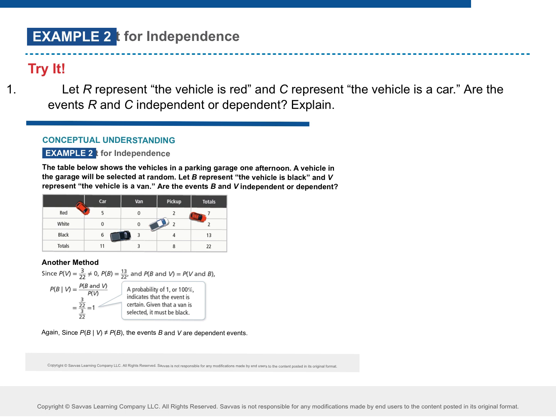All right, let's look at this one together. First, let's see whether they're independent or dependent. So we have a vehicle that is red and a vehicle that is a car. Are those independent or dependent? Why dependent? Why is a vehicle that is red and a vehicle is a car dependent? There's overlap, right? Vehicle is red and the vehicle is a car. We have overlap there. Okay, so that's why it is dependent. So we want to know, out of the vehicles that are red, how many of them are cars? 5 out of 7. Yep.